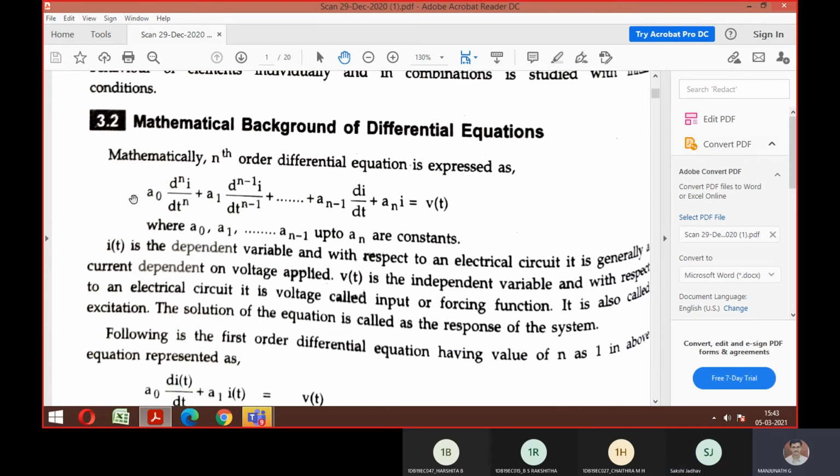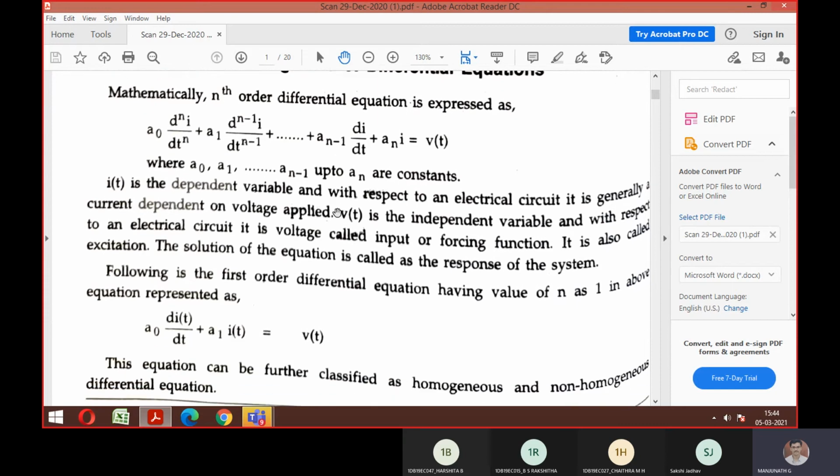Okay, so this is the nth order differential equation. This is the formula you require while doing a derivation as well as a problem. I think everyone knows a differential equation, right? Like d squared, d cube, the order will be decremented, no? That is the equation you can see here.